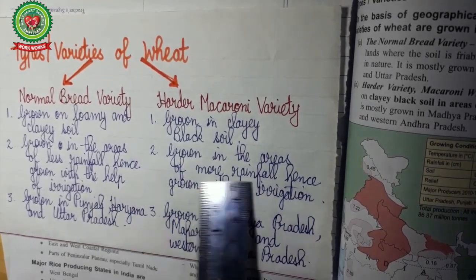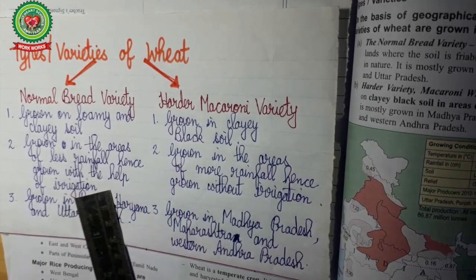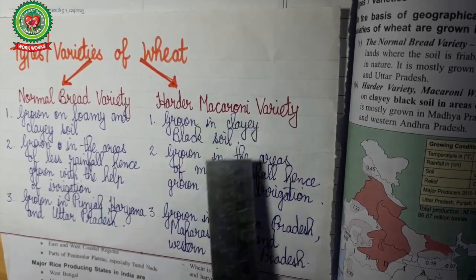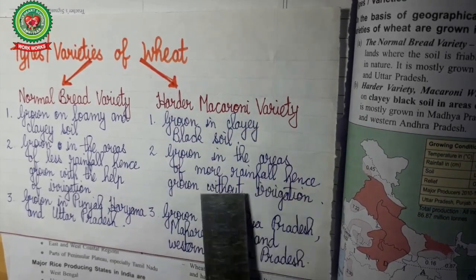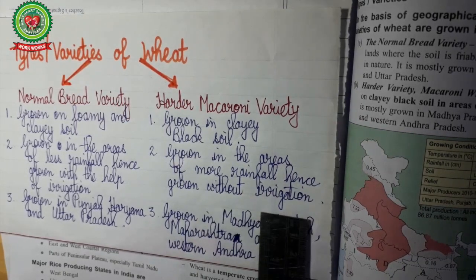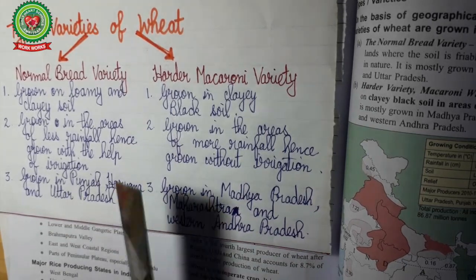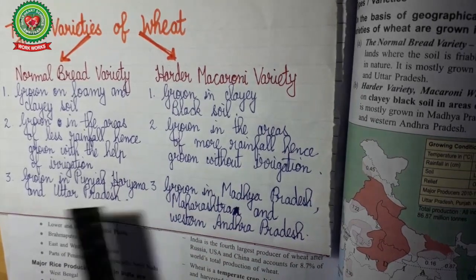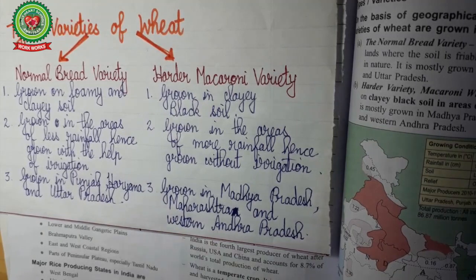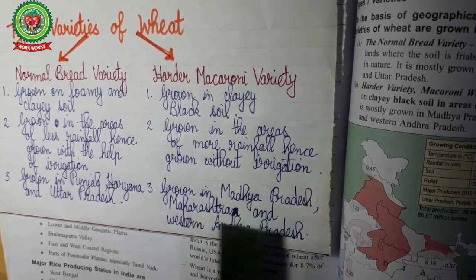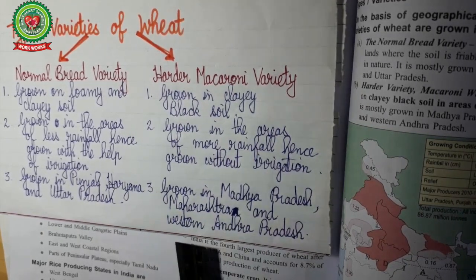Like wells, tube wells or canals are used for giving water to crops. But harder macaroni variety, it grows in those areas where rainfall is very heavy. So there is no need of irrigation. So they are grown without irrigation. Now normal bread variety, it is grown in Punjab, Haryana and Uttar Pradesh. Whereas the harder macaroni variety, it is grown in Madhya Pradesh, Maharashtra and western Andhra Pradesh.